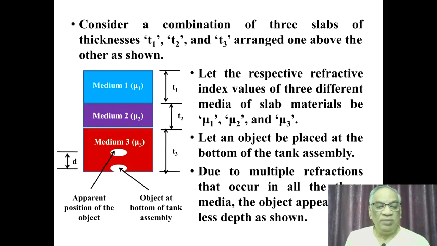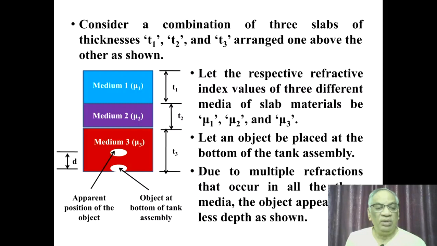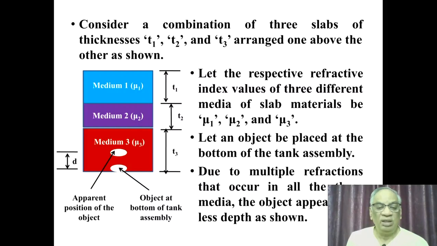So due to multiple refractions through medium 1, medium 2, medium 3, etc., the light ray coming from the object at the bottom leaves the boundary between medium 3 and medium 2, then leaves the boundary between medium 2 and medium 1, then it leaves medium 1 and enters into the air. So many multiple refractions occur in all the 3 media. As a result, the object appears at a lesser depth than the actual depth.